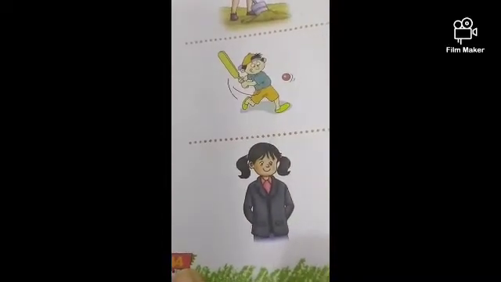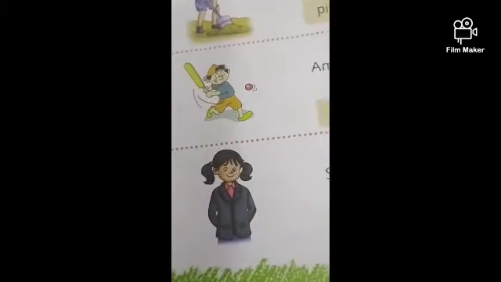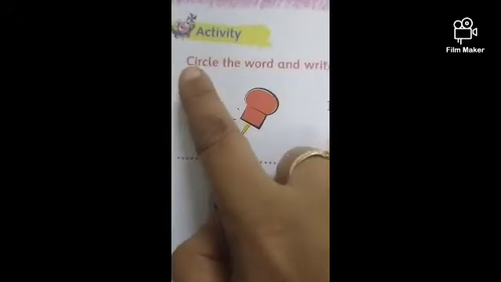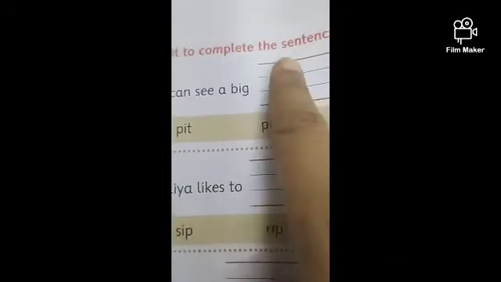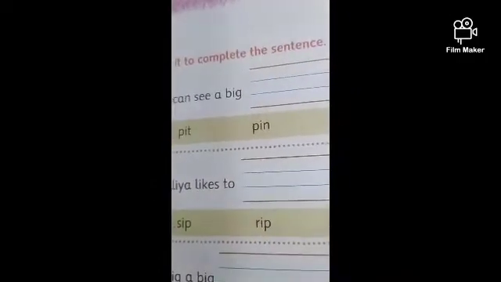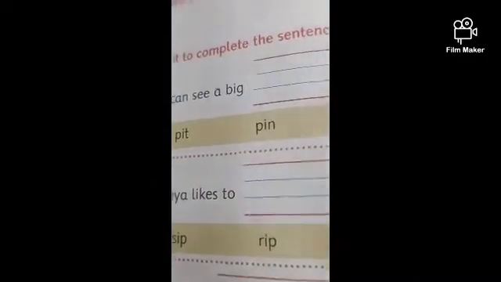Let's take out page number 44 of your English book. Page number 44. Now read the heading. What is the heading written? Circle the word and write it to complete the sentence. We have to circle the word to complete the sentence. So here is one. And then a sentence. You have to find the one word for the sentence from the below box.